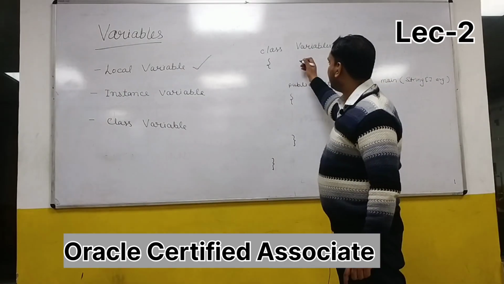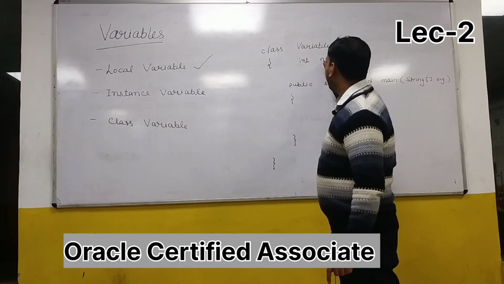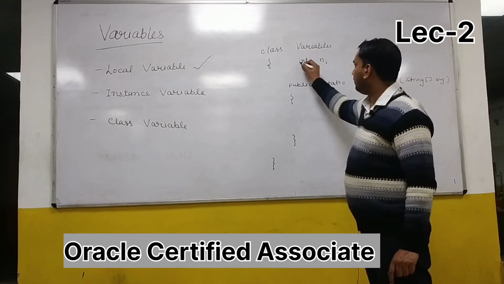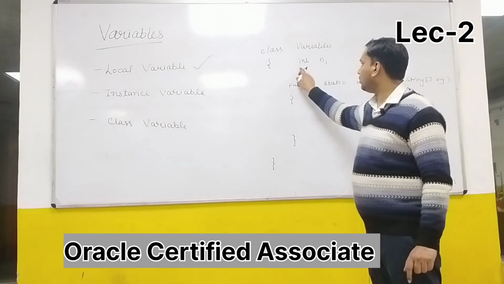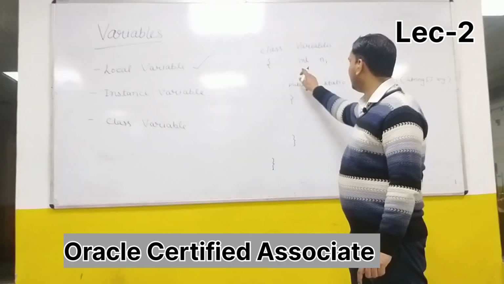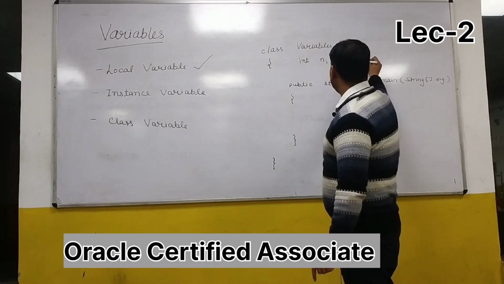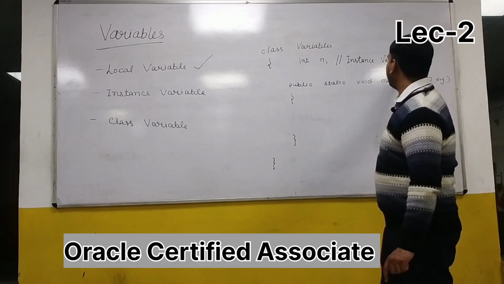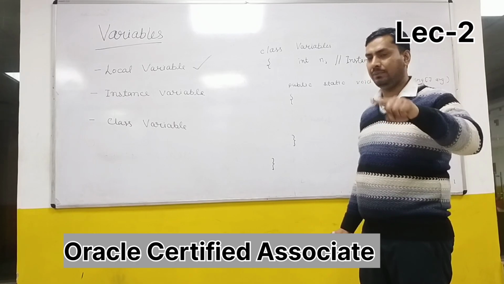In the class, let's say I am declaring a variable, int n. If you are declaring any variable in the body of a class, it is called an instance variable. Instance variable is the property of an object.